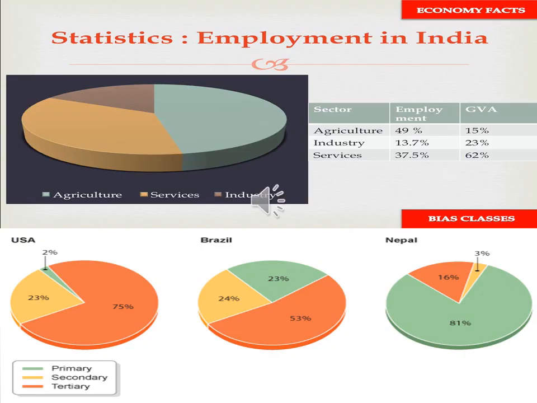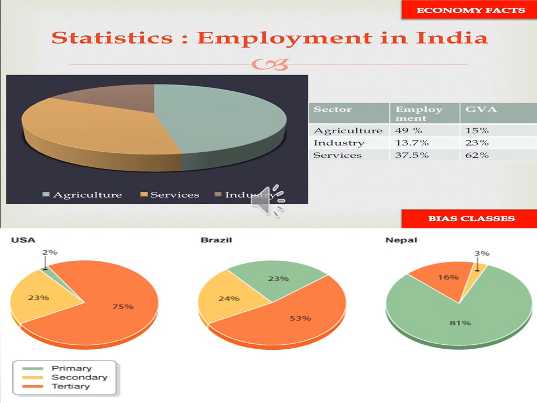The structure of employment denotes the number of workers engaged in different sectors of the economy. Though the occupational pattern varies from one country to another, one can find in developing countries like India that a large workforce is engaged in the primary sector, while a small proportion is in the secondary and tertiary sectors.